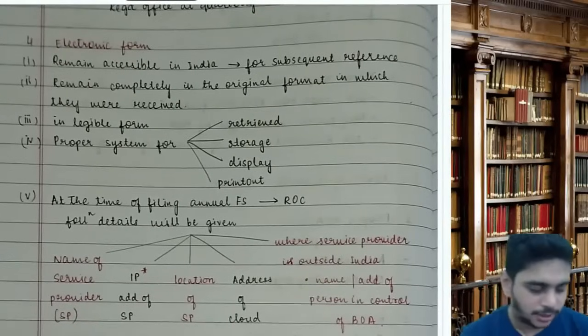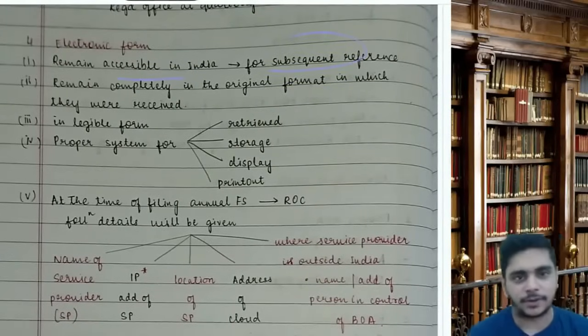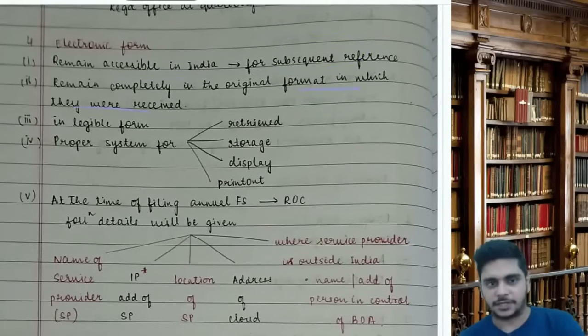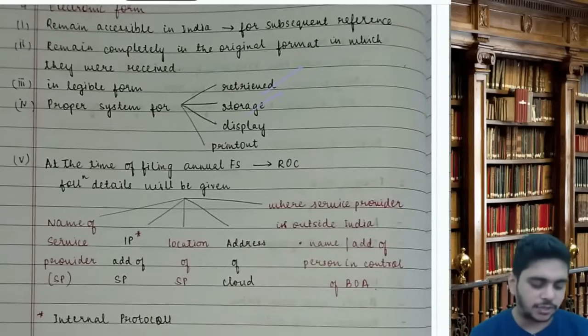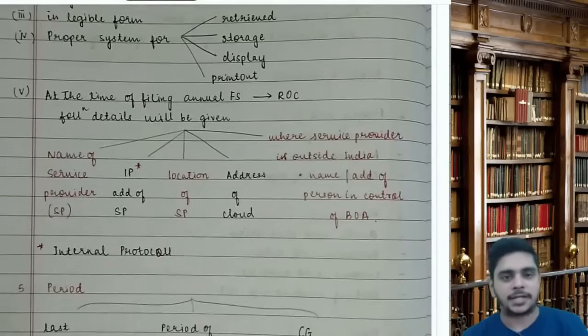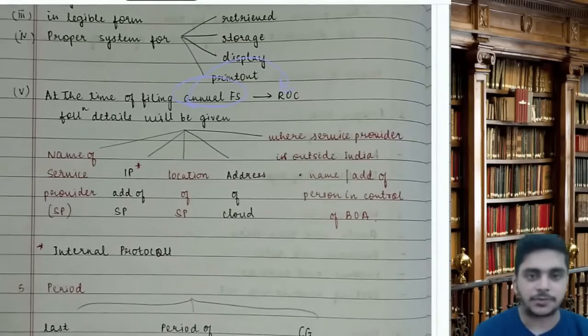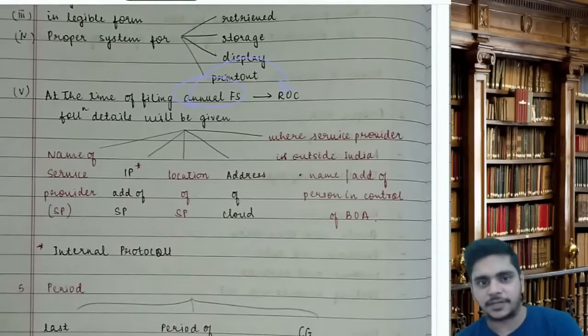Electronic record should remain accessible in India for subsequent reference. It should remain completely in the original format in which they were received. It should be in legible form. There should be proper system for retrieval, storage, display, printout. At the time of filing annual financial statement to ROC, annual financial statement means once in a year.